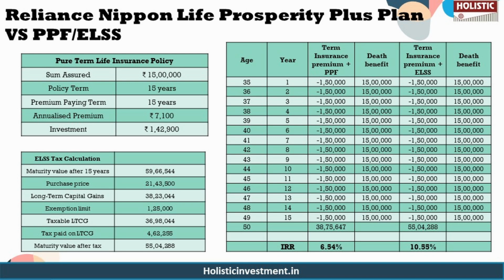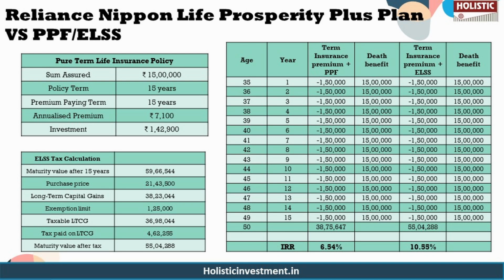Investment choices can vary based on risk appetite. So risk-averse investors may consider debt options like PPF, and if you are a risk-tolerant investor, you can explore equity investments like ELSS funds. In the PPF investment, the estimated maturity value is 38.75 lakhs with an IRR of 6.54%. This return closely matches the 8% scenario of the Reliance Nippon Life Prosperity Plus plan. So despite being a debt instrument, PPF provides us with better returns than the ULIP at the same assumed rate.